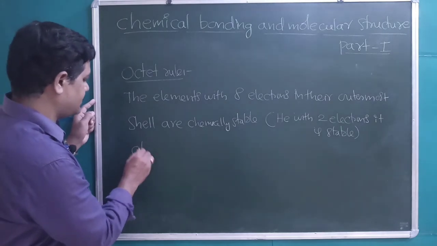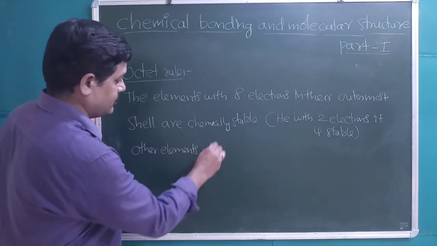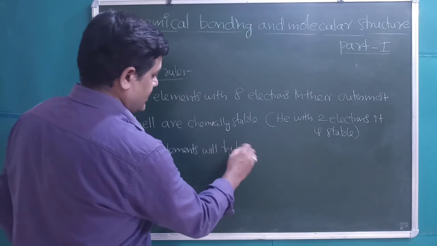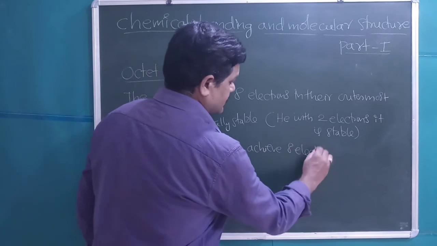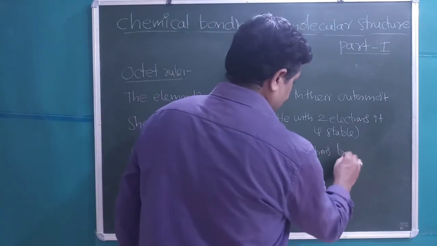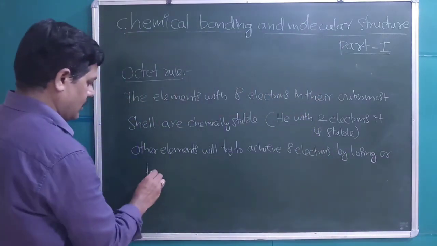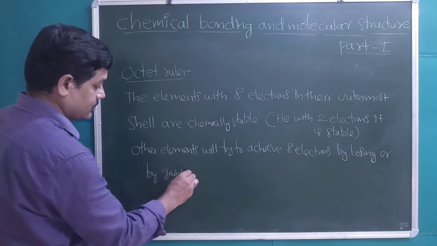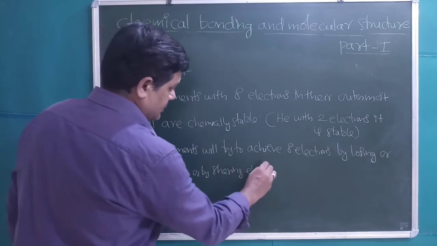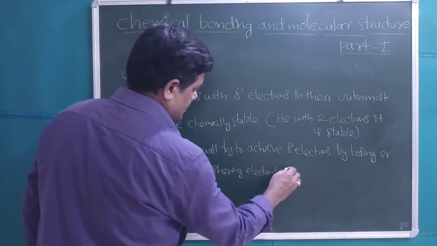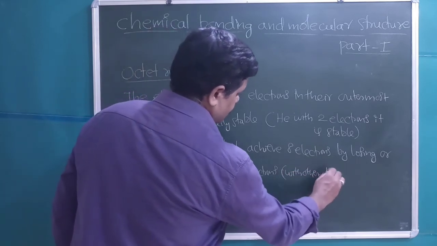Whereas other elements will try to achieve 8 electrons by losing, or by gaining, or by sharing electrons with other atoms.